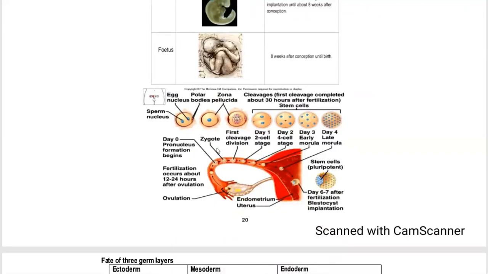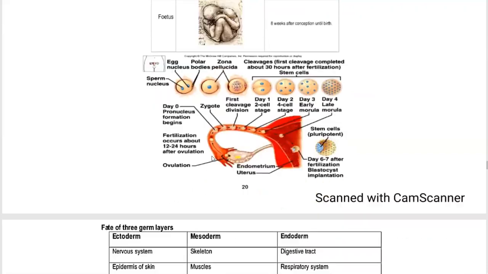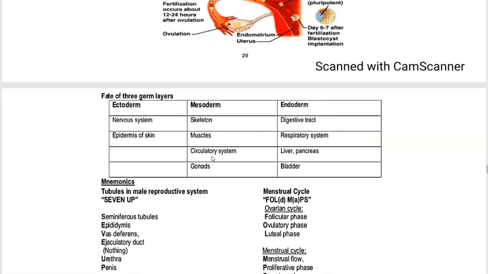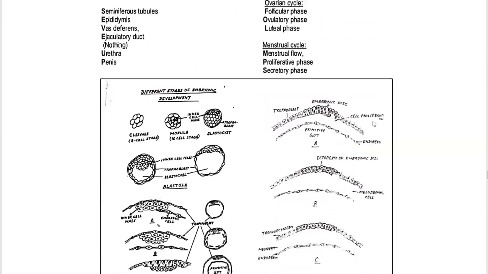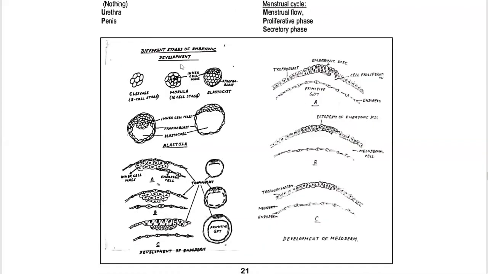These are different related structures, and fertilization steps and cleavage are shown. The fate of the three germ layers is given here, and these are different stages of embryonic development.